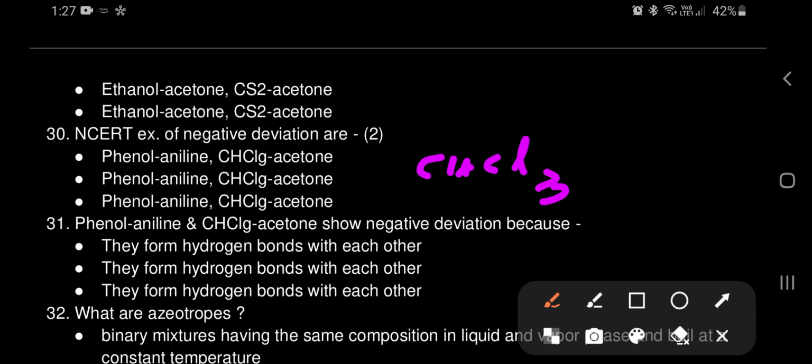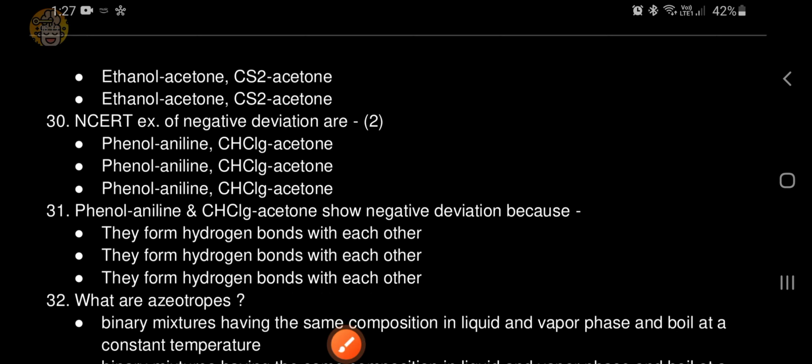Phenylalanine and CHCl3 acetone show negative deviation because they form hydrogen bonds with each other.